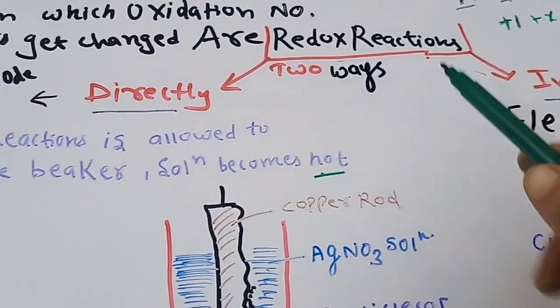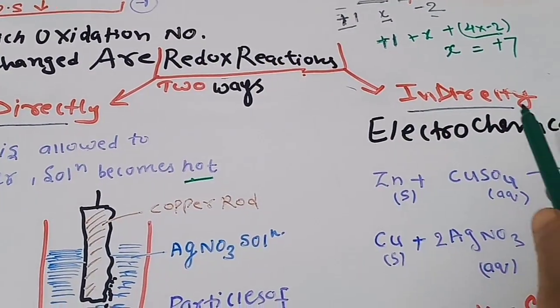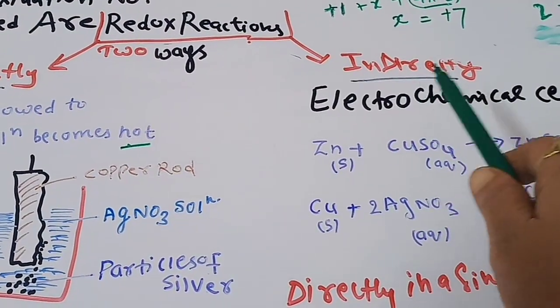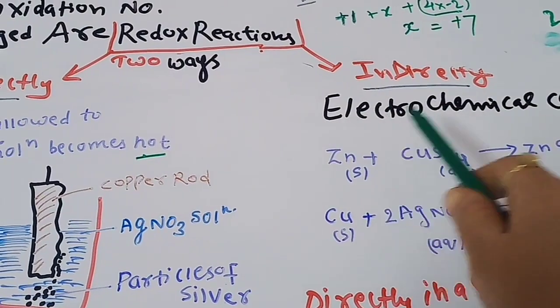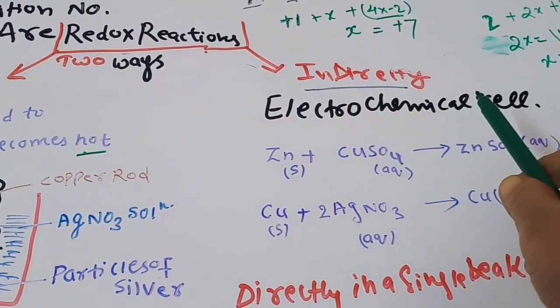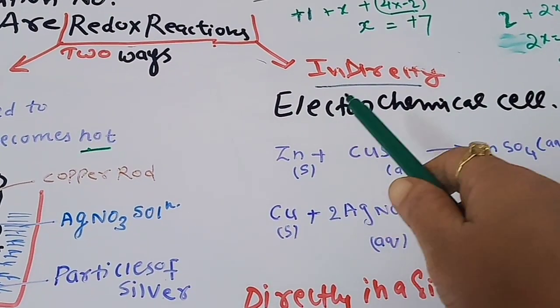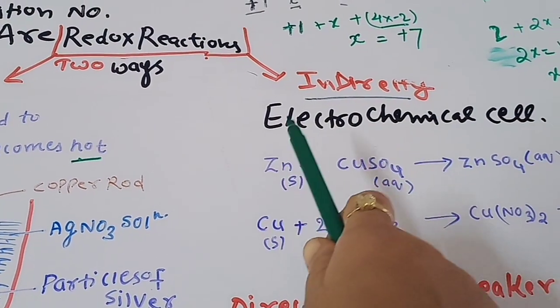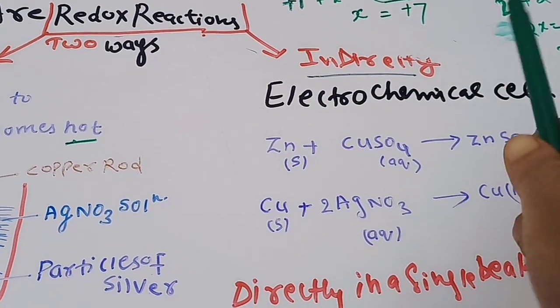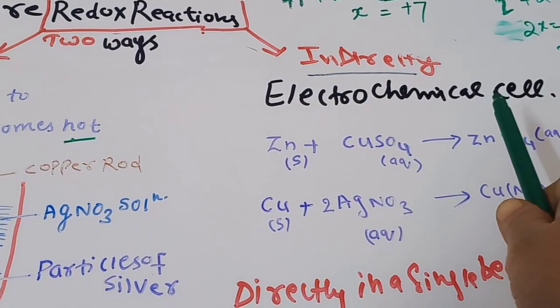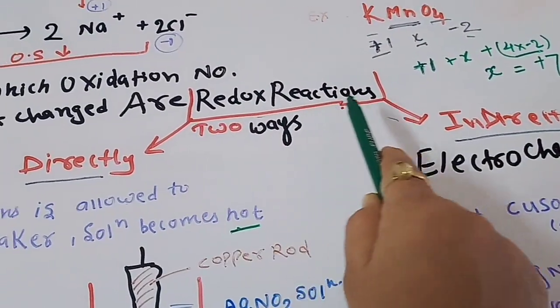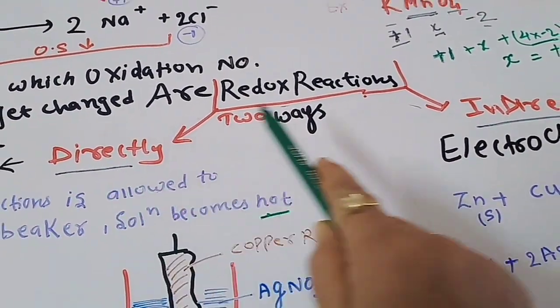And if we talk about the indirect redox reactions, these can take place in two separate beakers, and we can couple them indirectly with the help of a salt bridge, and the chemical energy generated here can be converted into electrical energy. So the redox reactions are classified into two categories, direct and indirect.